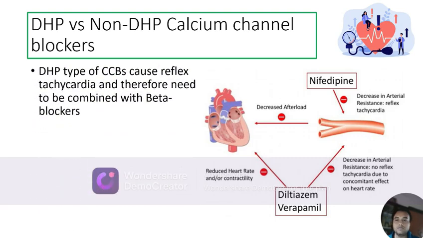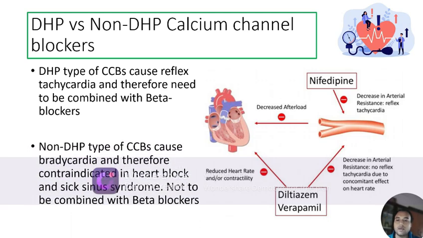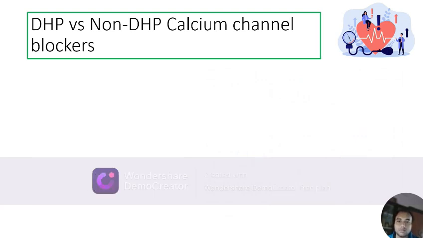Therefore, DHP type of CCBs need to be combined with beta blockers to counteract their side effect of reflex tachycardia. And non-DHP type of CCBs, on the other hand, cause bradycardia and are contraindicated in heart block and sick sinus syndrome. For the same reason, they are not to be combined with the beta blockers.